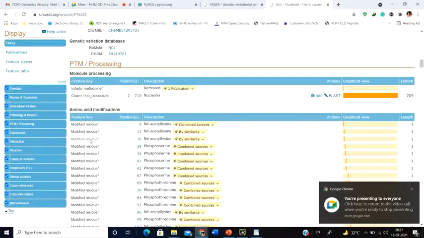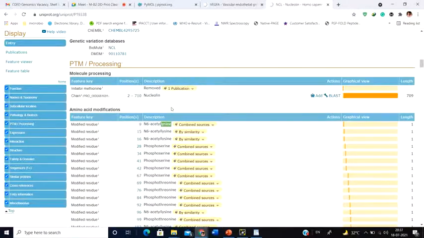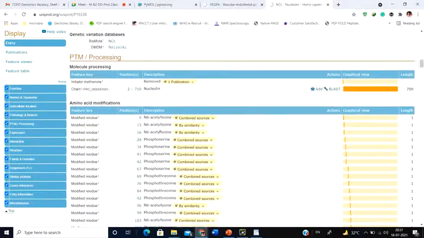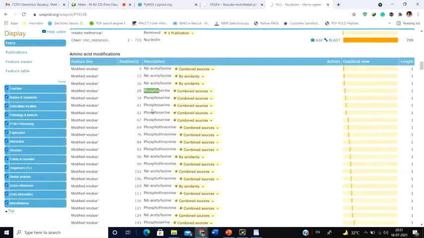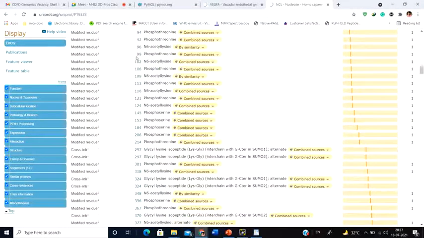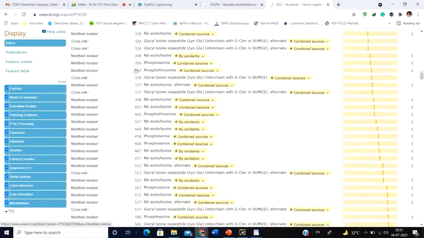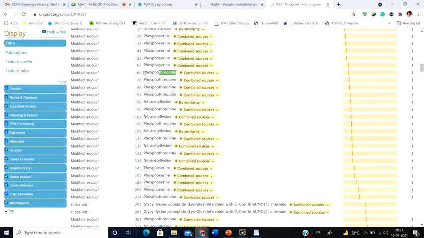Now see how it is modified. The 9th amino acid, that lysine residue, is acetylated, whereas the 15th lysine is also acetylated. The 28th serine is phosphorylated. The 69th threonine also gets phosphorylated. So like that you get to see all the modifications. And why is this important? Because sometimes these modifications are associated with the activity of a particular protein.